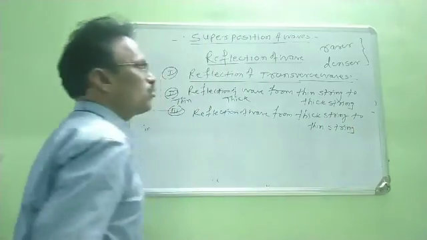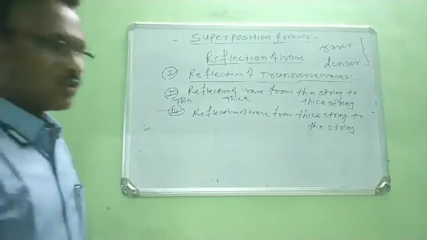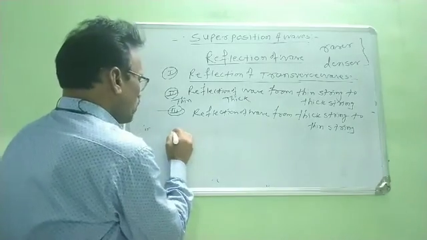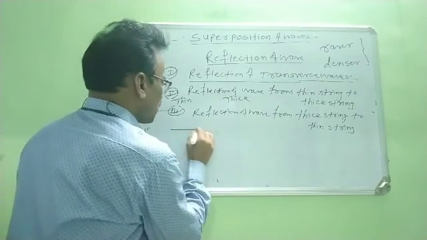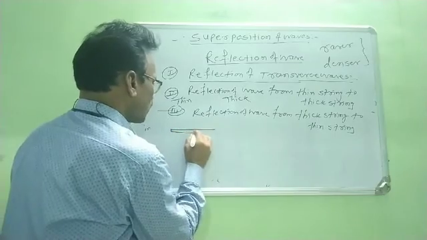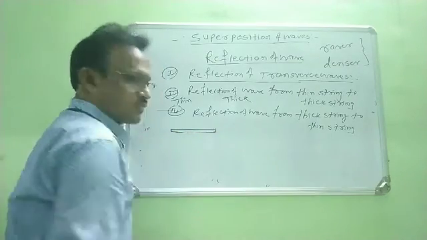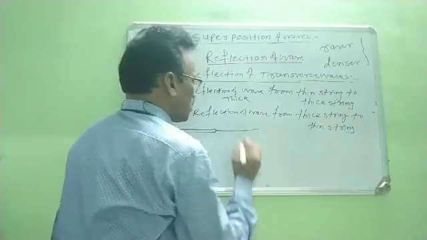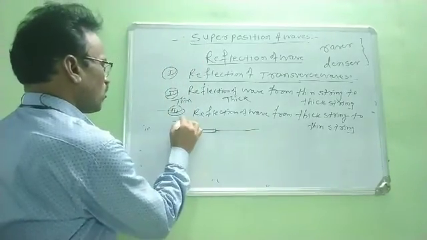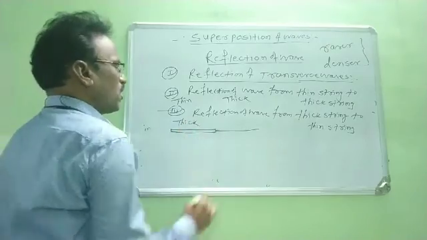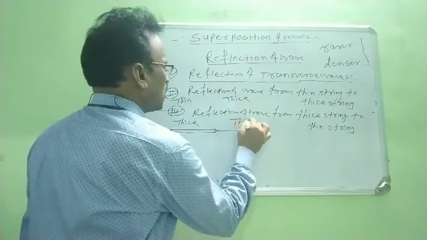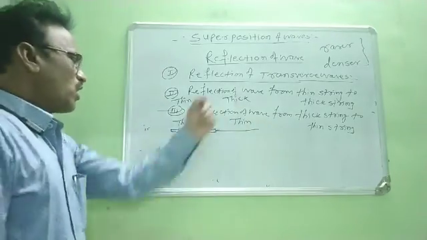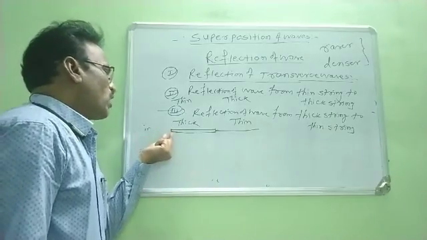Now in this case we consider a thick string first, and it is connected to the thin string. Therefore it is a thick string and this is a thin string, right?